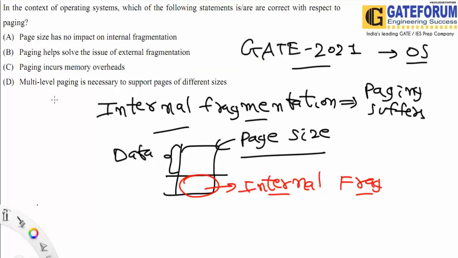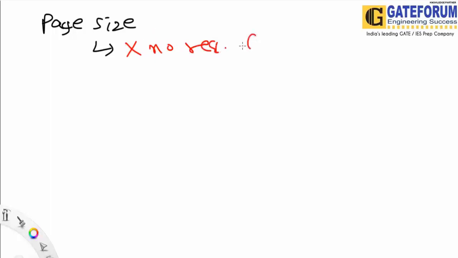Option D says that multi-level paging is necessary to support pages of different size. Whatever the page size is, it will not create any requirement. If we have different page sizes, there is no requirement for multi-level paging.